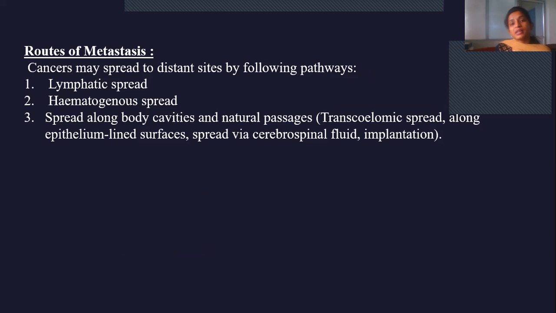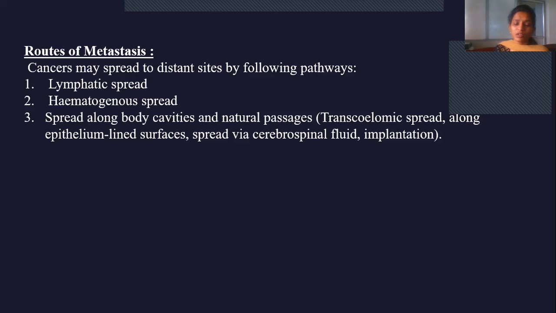So what are the different routes of metastasis that we are going to discuss now? Metastasis, as I said, is spreading from the tissue of origin to distant spaces. For that spreading, it requires a medium in order to travel from here to there, right? So how does it spread? With the means of certain routes. Mainly we'll be discussing three types of spread. First is lymphatic spread, and the other is hematogenous spread. Lymphatic spread is through lymphatics, lymph nodes and lymph vessels. Hematogenous spread is through blood vessels like arteries and veins. And third is spread along body cavities and natural passages.